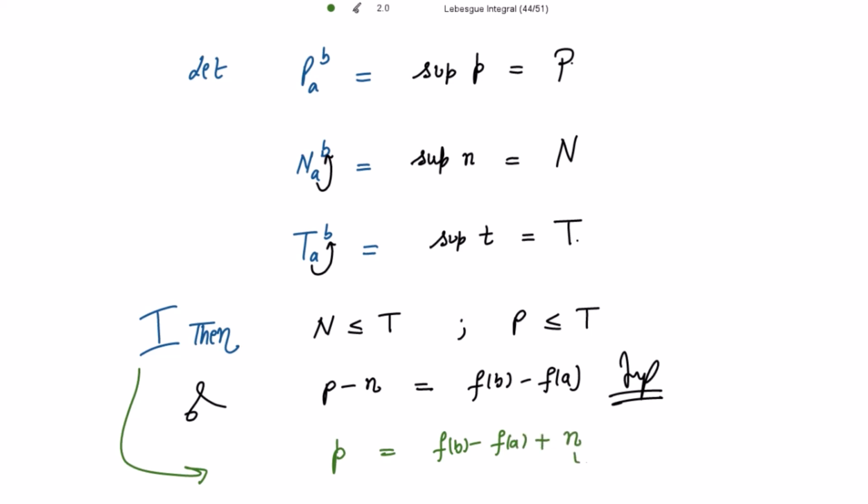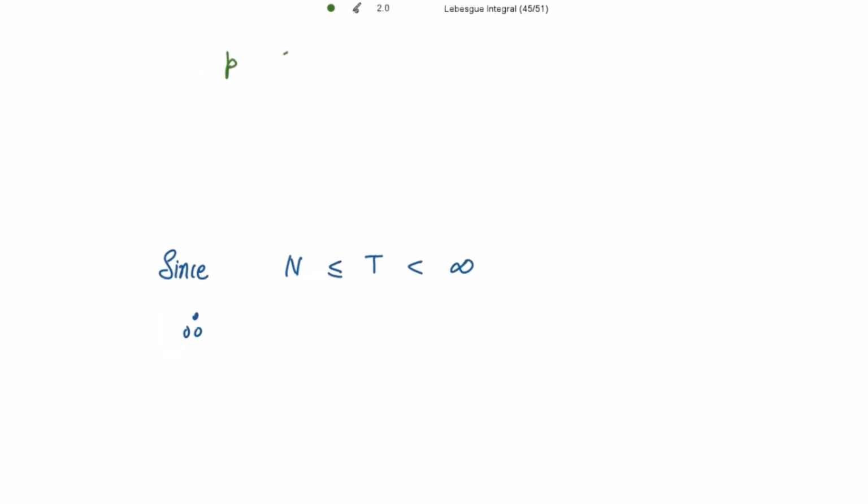And because this small n is less than or equal to capital N. Why? Because capital N is the supremum of small n, so small n is always less than or equal to capital N. So let's use this in the next step. I can write p to be less than or equal to f(b) minus f(a) plus capital N. I hope it is very clear.